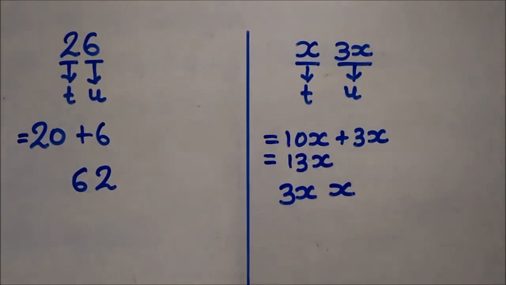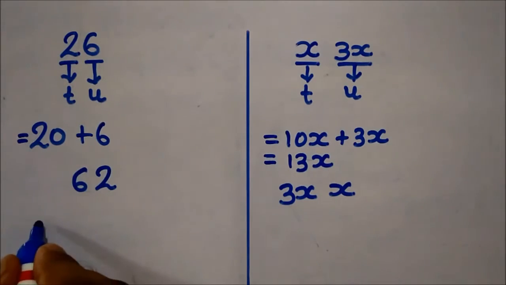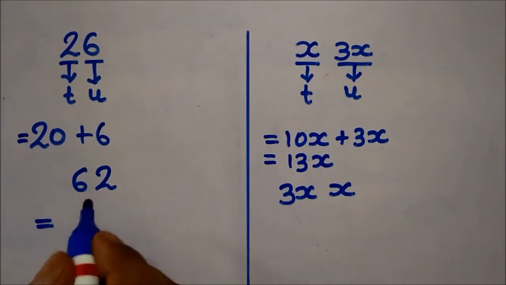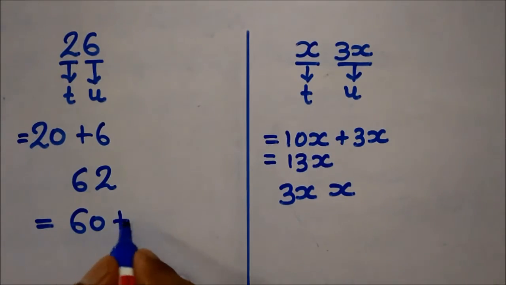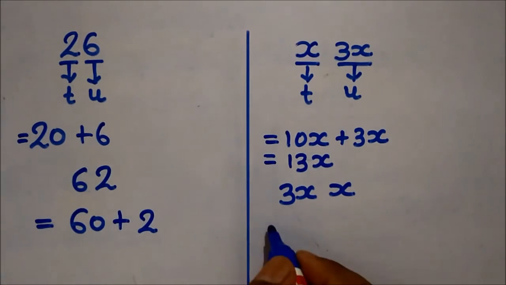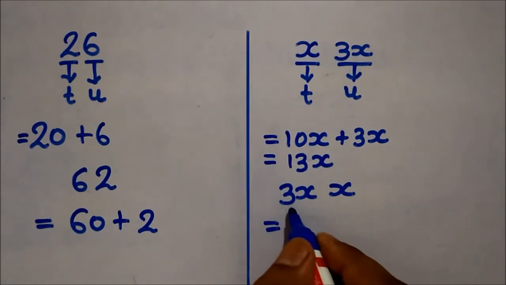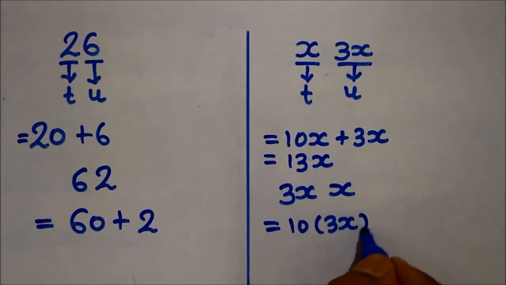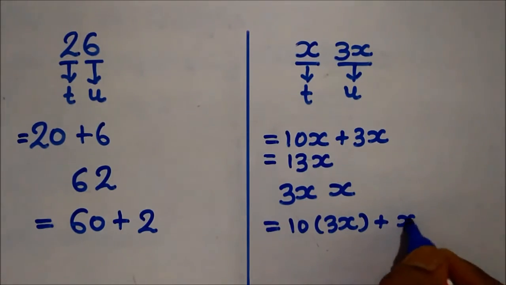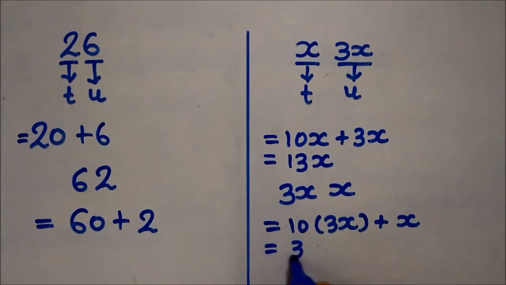Interchange, replacing the digit. Then the expanded form for this 62 is 60 plus 2, and here it's 3x into 10, 30x plus x, 31x.